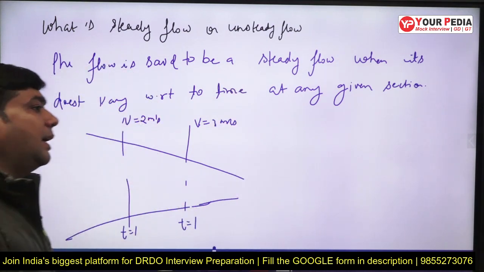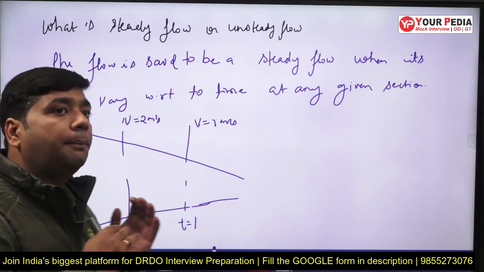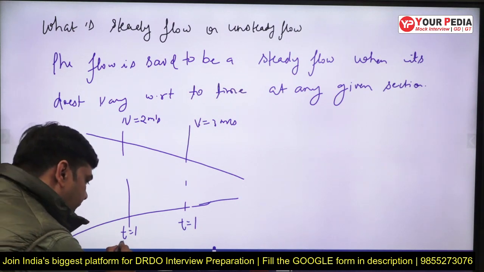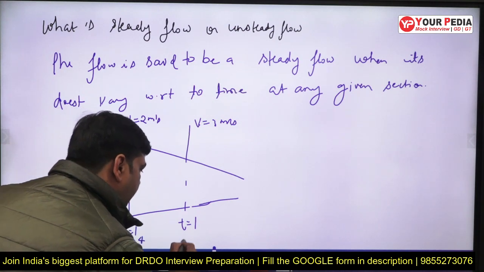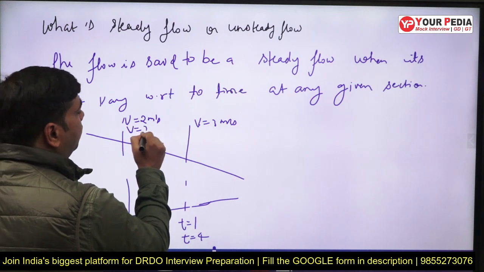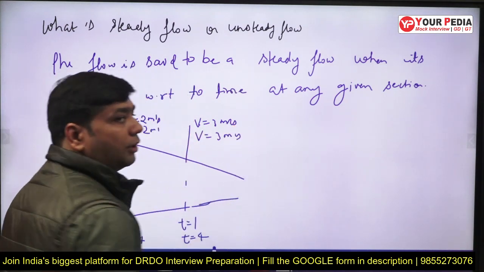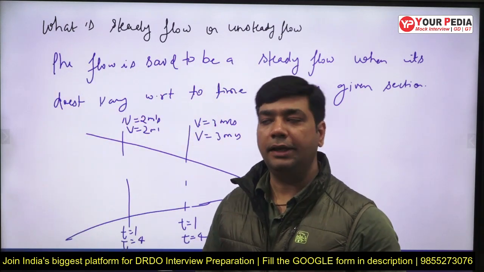We can't say until we know whether the velocity changes with time. If at t equals 4 seconds the velocity remains 2 meters per second and 3 meters per second, then the flow is a steady flow, otherwise it is an unsteady flow.